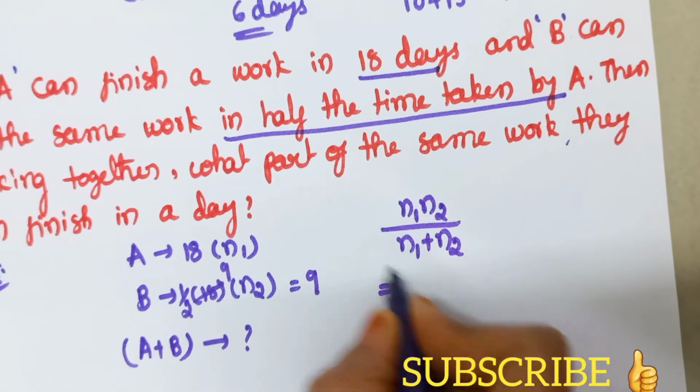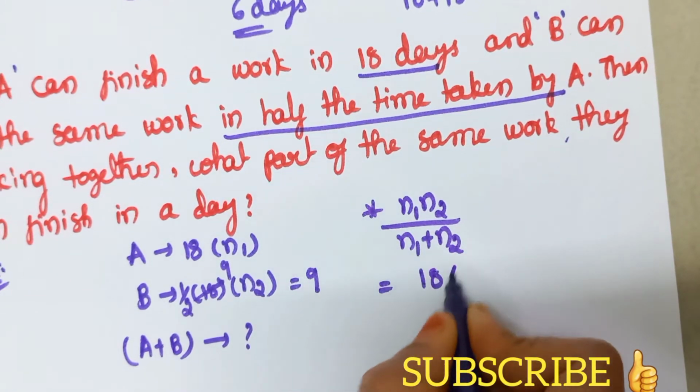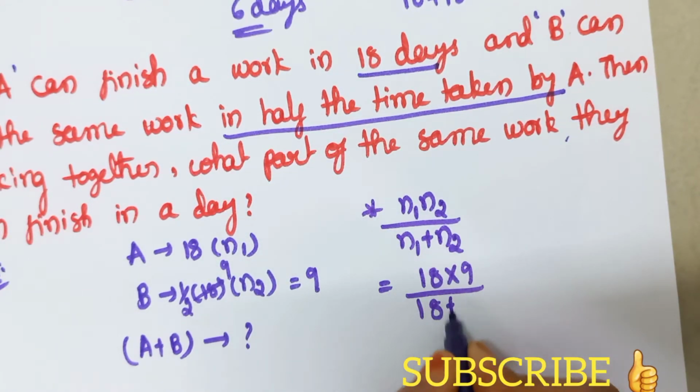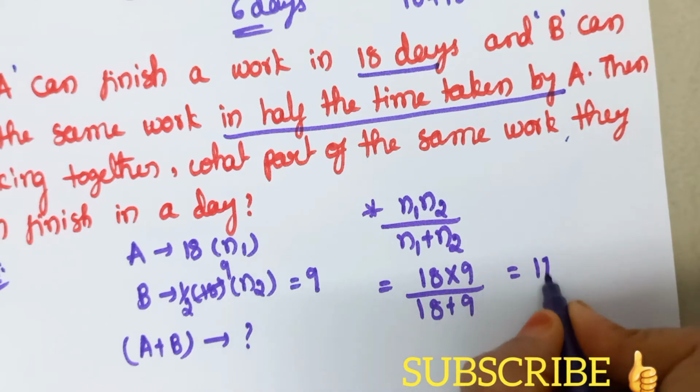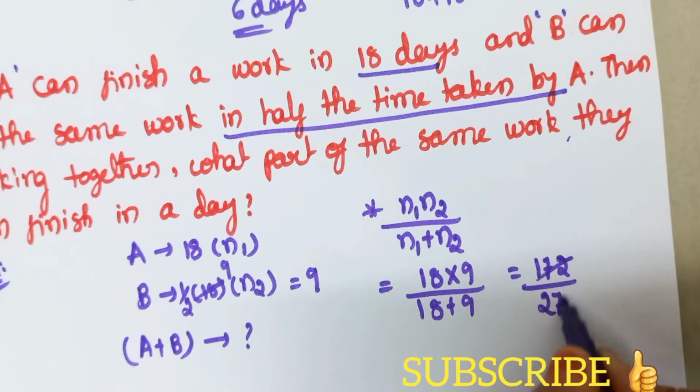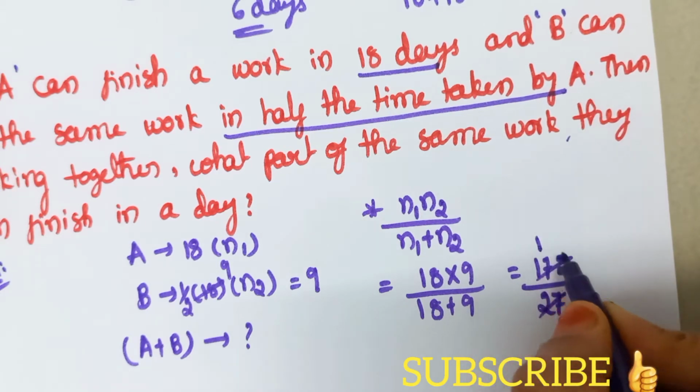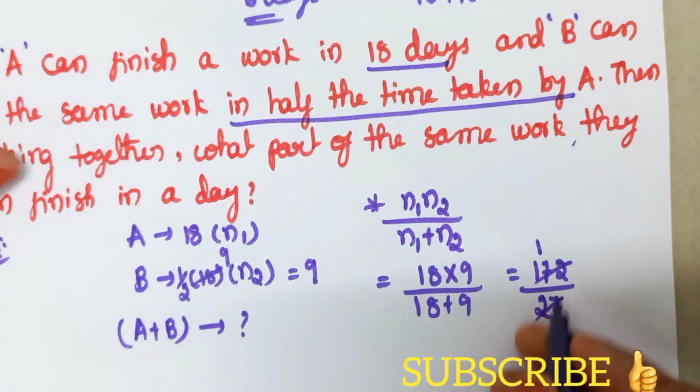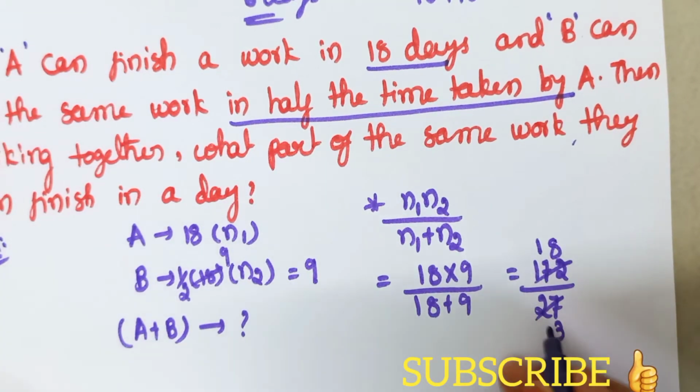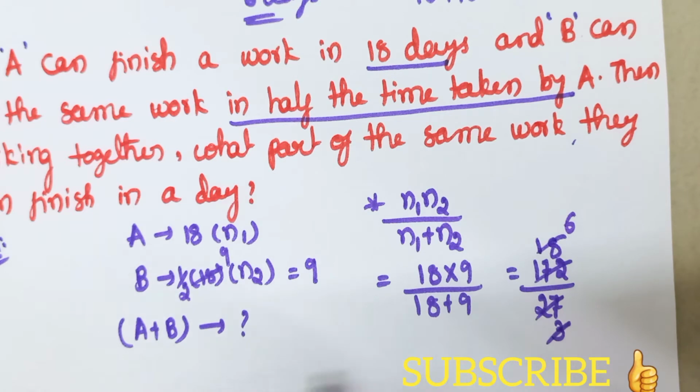If we substitute the values, we get 18 into 9 by 18 plus 9. If we simplify this, 18 9s are 162 divided by 27. So 9 3s are 27, 9 1s are 9, 9 8s are 72, and we get 3 6s are 18. So the time taken by A plus B is 6 days.